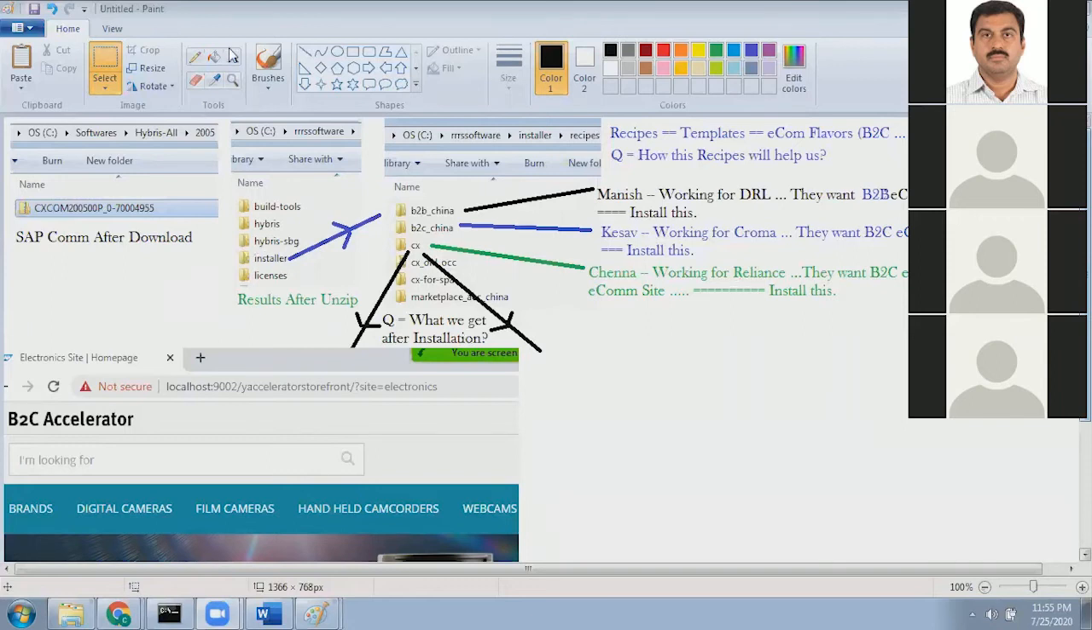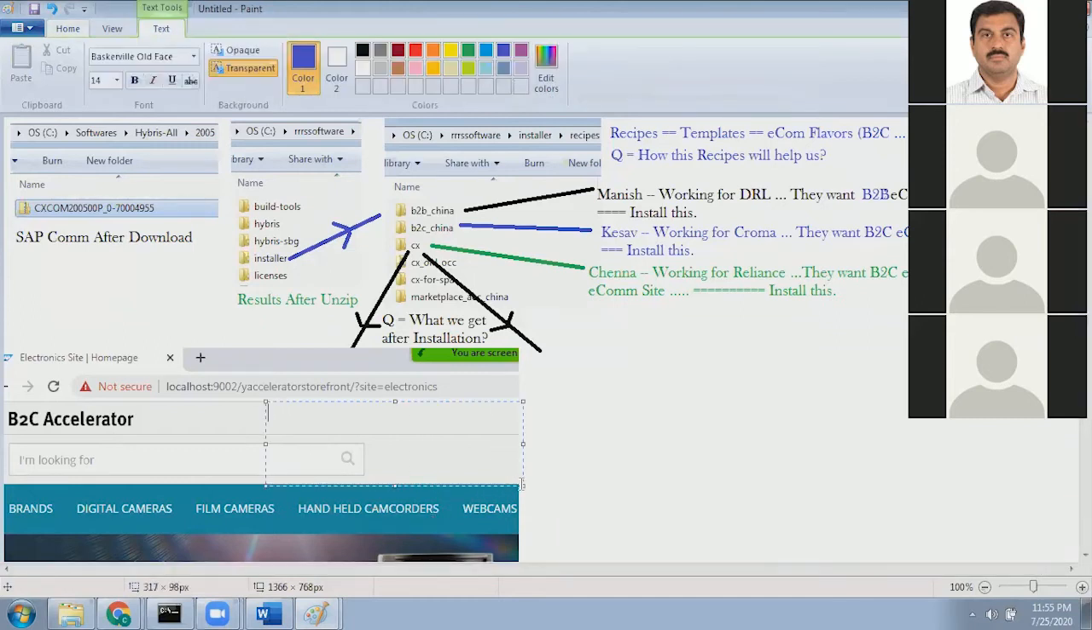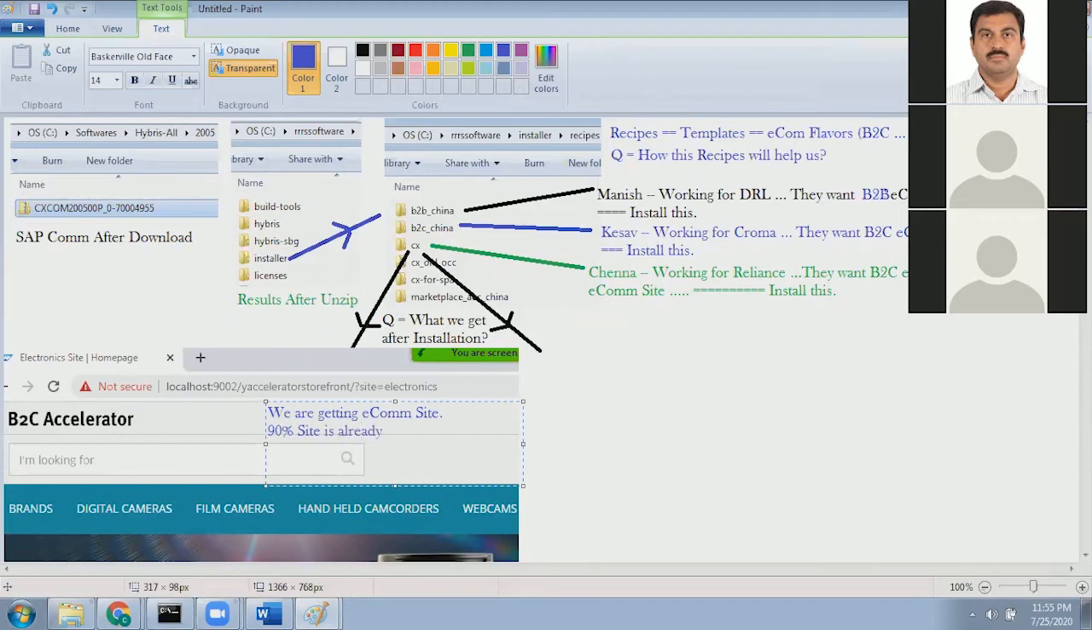Thank you. Okay, so assume that Chenna has installed this CX recipe. After installation, what do we get? You can see we are getting an e-commerce site. That means 90% of the site is already available for us. 90% of the site is ready for us. That means 90% of the code is ready for us, and 90% of the functionality is ready for us.